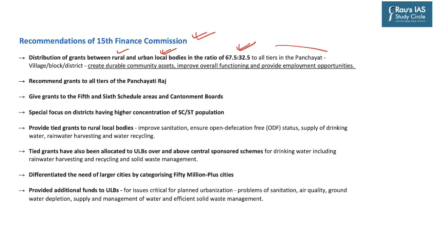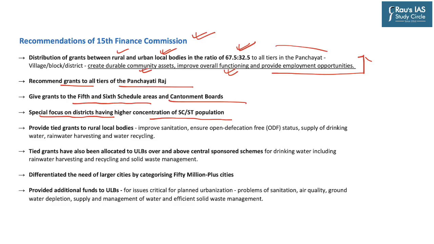Now, this distribution of finance will help to create durable community assets, improve overall functioning and provide employment opportunities at the lower level. Further, the Commission has also recommended to provide grants to all tiers of the Panchayati Raj institutions as well, and also to provide grants, that is financial resources, to 5th and 6th Schedule areas and cantonment boards. Further, the Commission has provided for special focus on districts having higher concentration of scheduled caste and scheduled tribe population. Next, the Commission has stated that it aims to provide tied grants to rural local bodies.